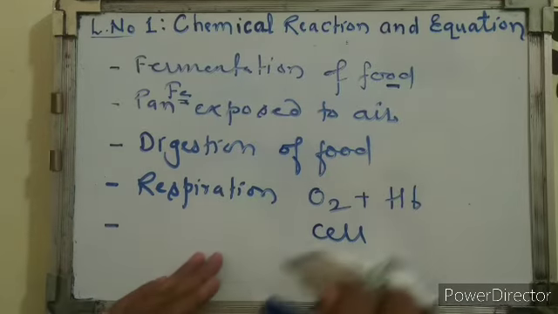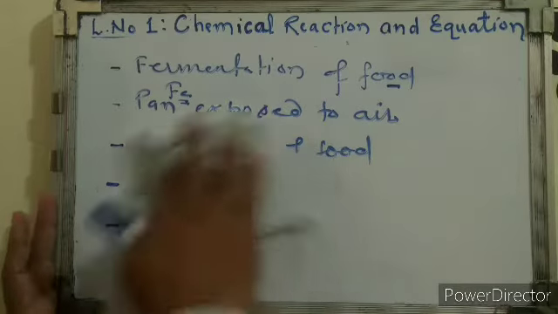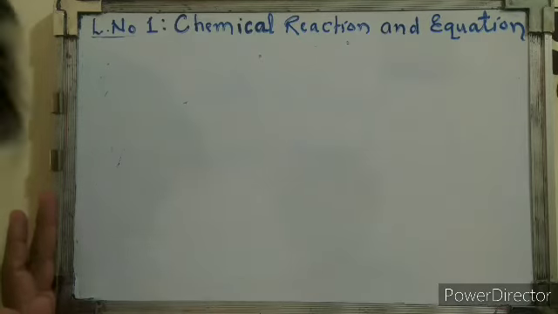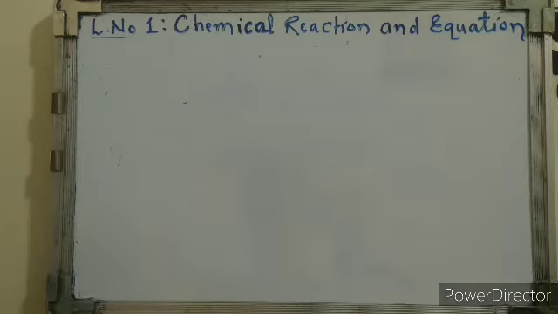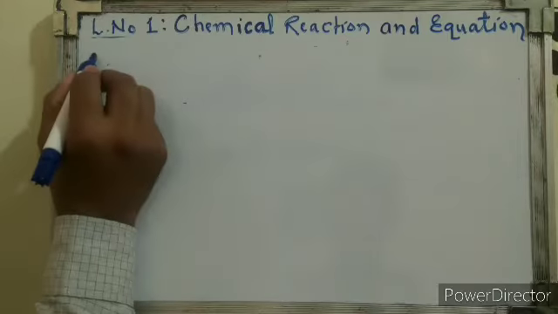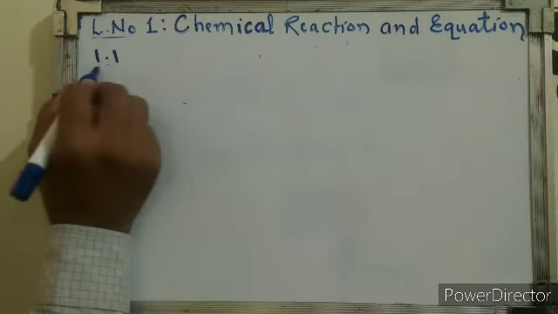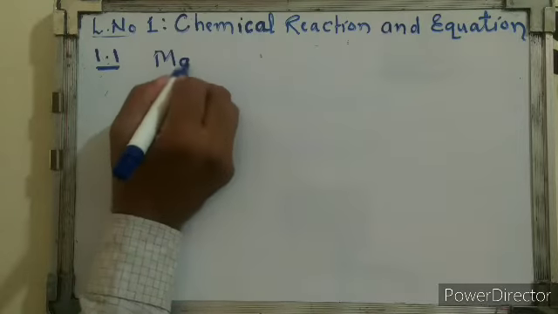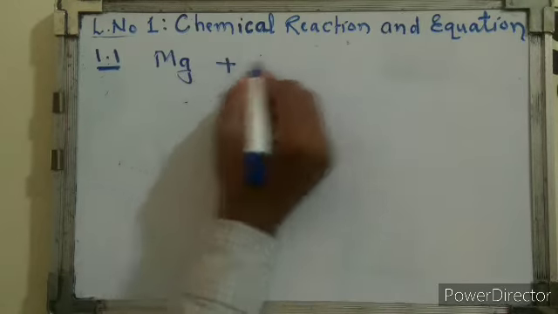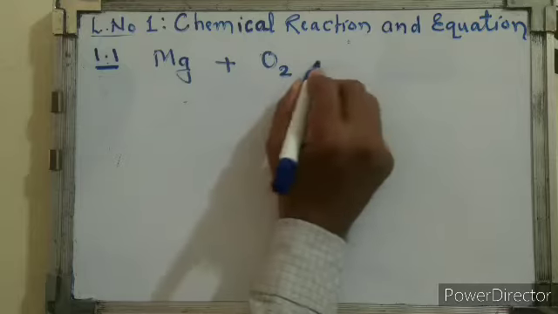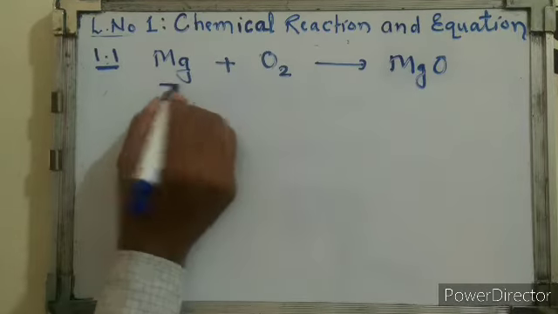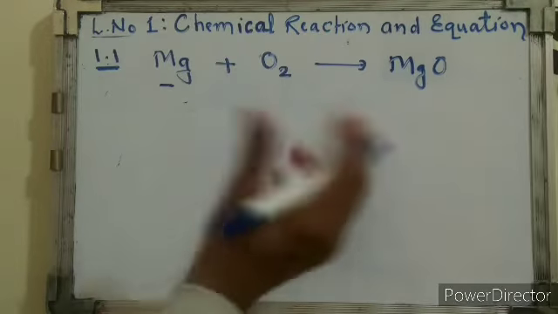Now let's see examples. Next we will see certain activities, on the basis of which we will decide that these are chemical reactions. So take the first activity, number 1.1. In this activity, a magnesium ribbon is taken, and this magnesium is bonded with oxygen, so it gives magnesium oxide. The properties of magnesium and magnesium oxide are different.